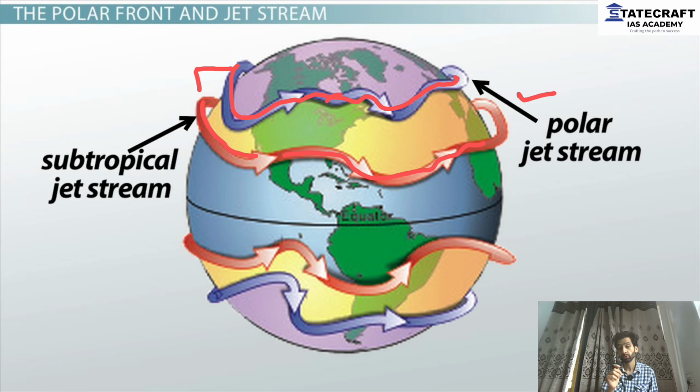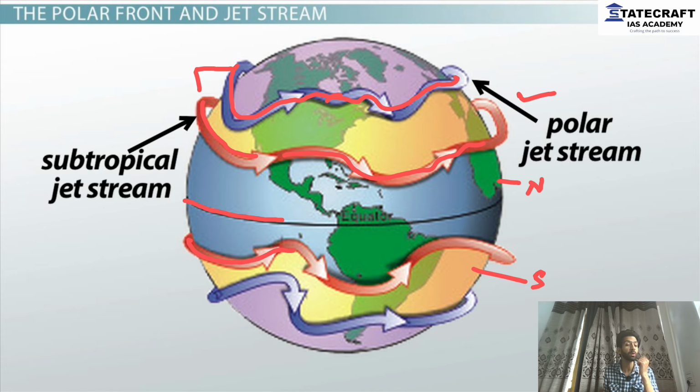Now, listen to me very carefully. These are the two jet streams that are present in both the hemispheres. This is the equator, you know about it. This is the northern hemisphere. This is the southern hemisphere. In both the hemispheres, the jet streams are present. You can see we have the southern hemisphere as well where the jet streams are present.